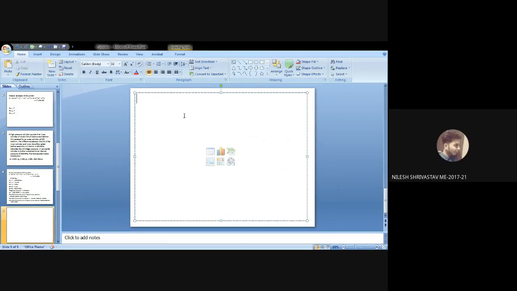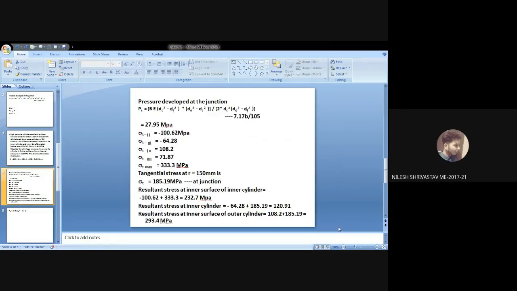Sir, can you repeat the equation? It is Pi times dO square plus di square divided by dO square minus di square. That is the maximum tangential stress at inner fiber. In the very beginning, it is like using Lame's equation.